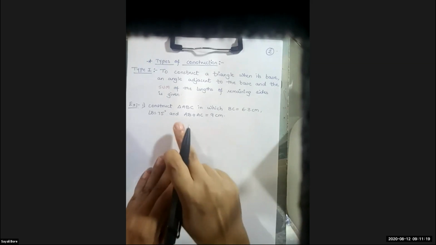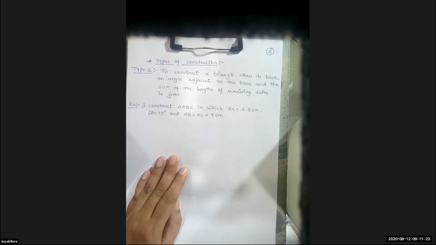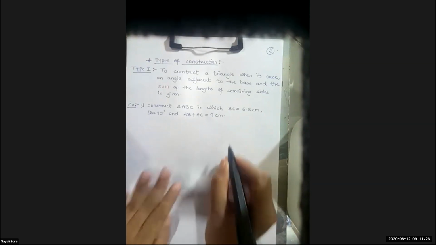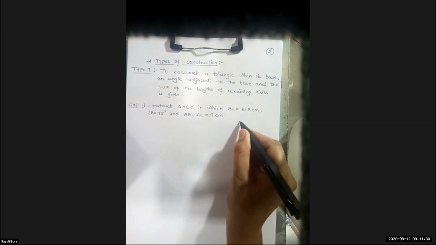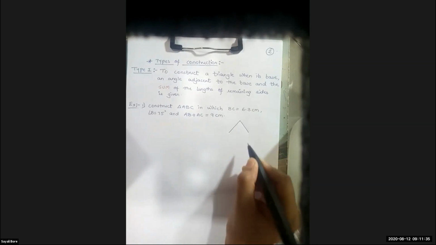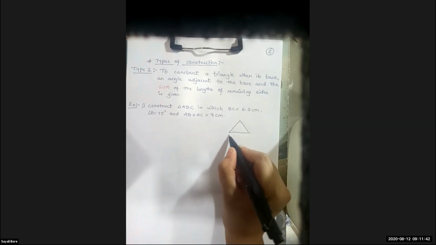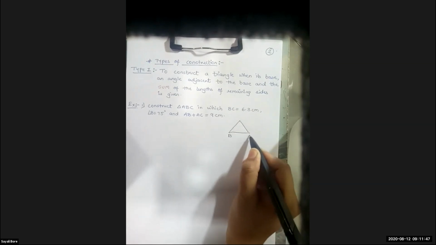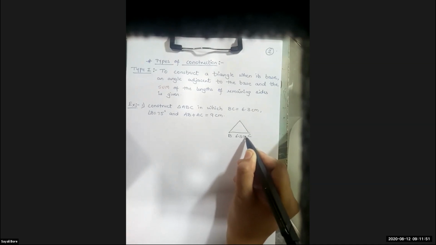Okay, now before starting, let us draw the rough diagram. Rough diagram means without any measurement. Base is given as BC, that is 6.3 centimeter.